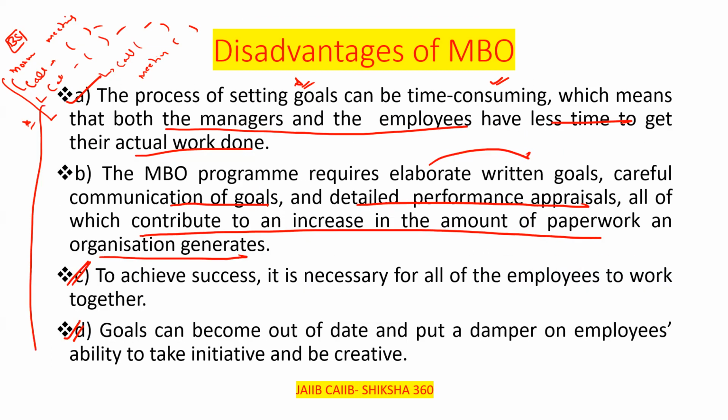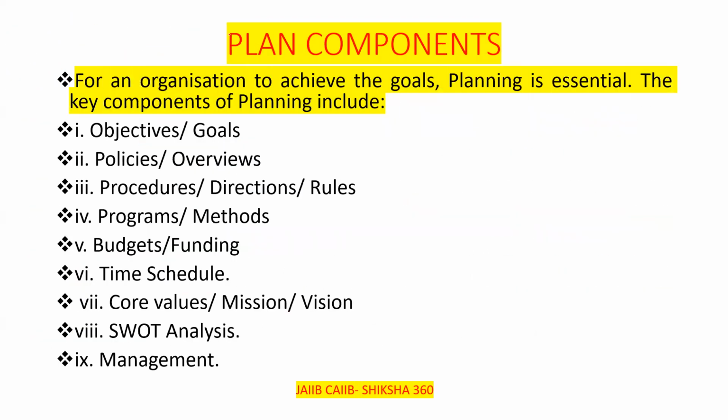limitations, advantages, disadvantages. Now next one, plan components. For an organization to achieve its goals, planning is essential. The key components of planning include, first one, objectives, that is goals, policies, overviews, procedures, directions, rules, programs, methods, budgets, funding,